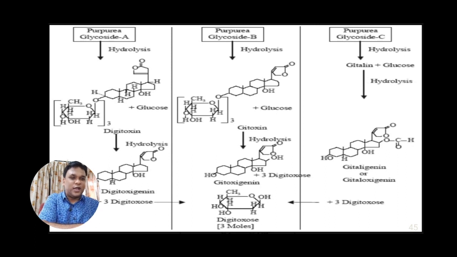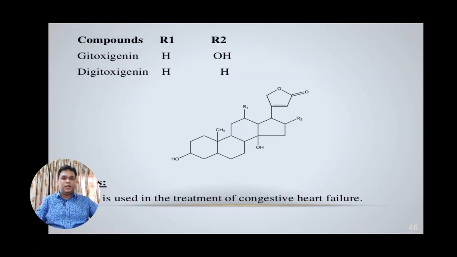Another one is purpurea glycoside C, which hydrolyzes and forms gitaloxin and glucose, and this further hydrolyzes and forms gitaloxigenin, which is also a cardiac active agent. Now on another slide, we can see a basic molecular structure of gitoxigenin and digitoxigenin.